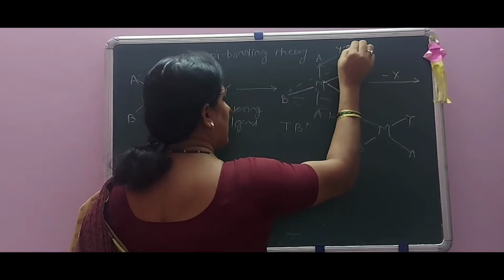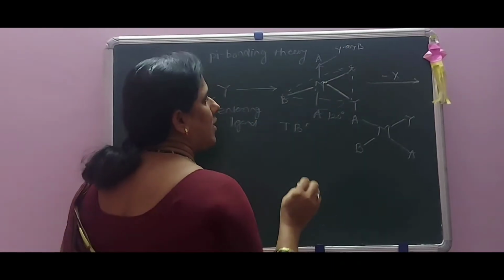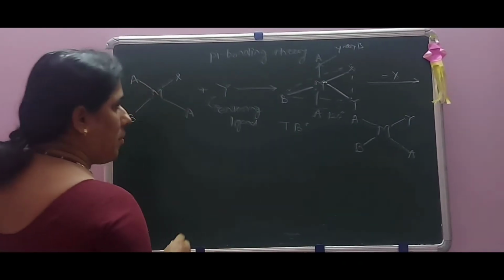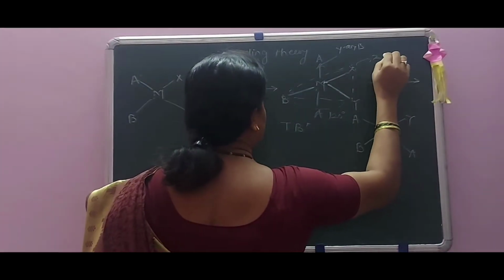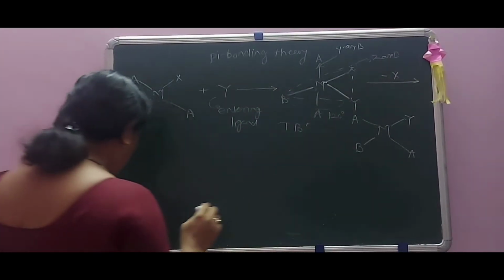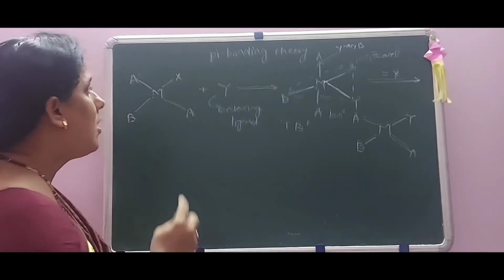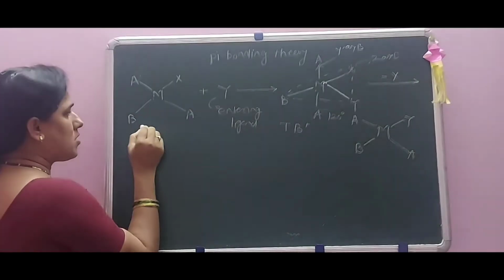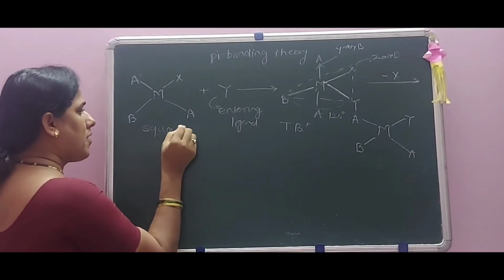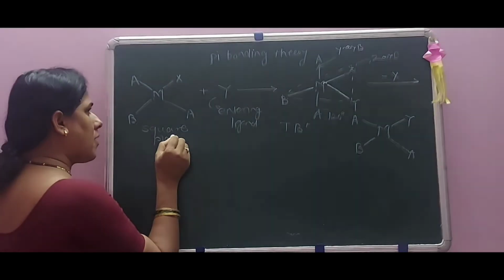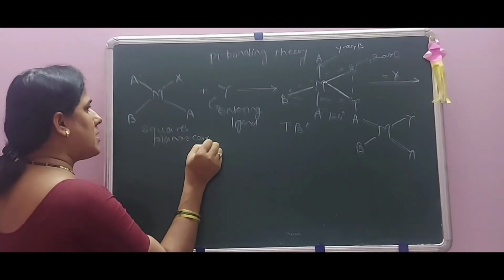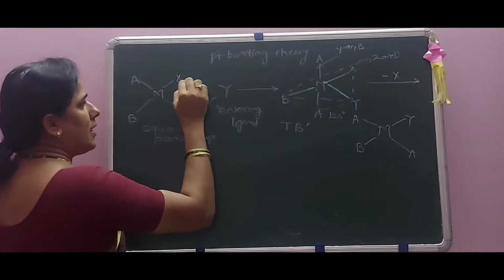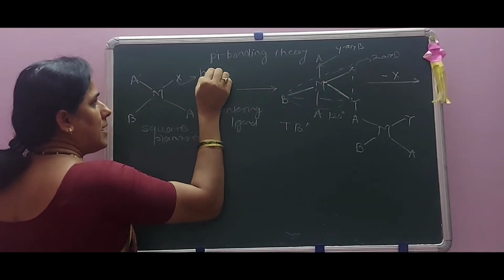That is the Y axis here, and from that this is the Z axis. In order to explain this, we can draw the orbital diagram. This is a square planar complex. This X is also called a labilizing ligand.